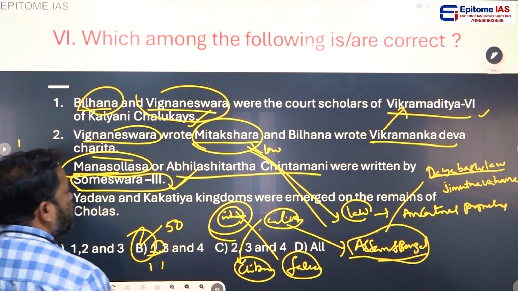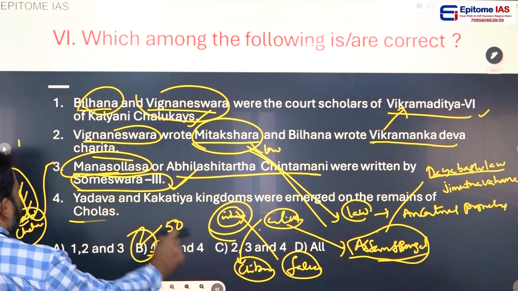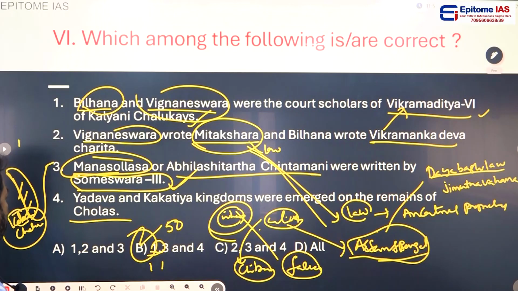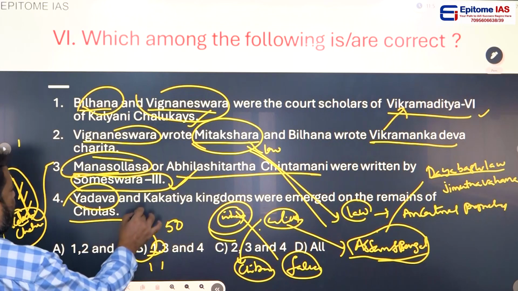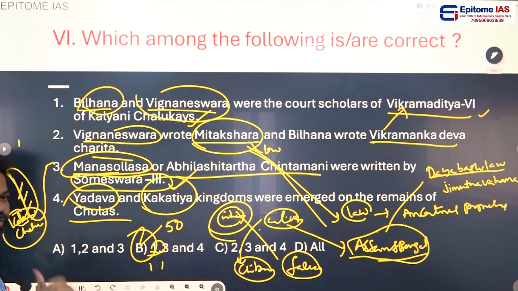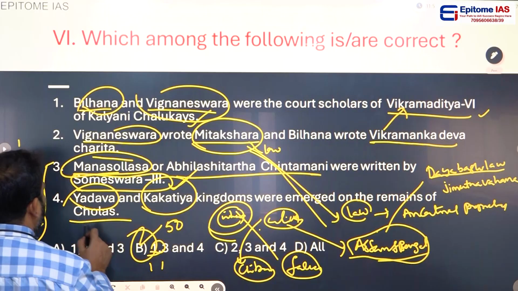Yadava and Kakatiya kingdoms were emerged on the remains of Cholas. Yadava kingdom and Kakatiya, you know very well, Kakatiyas of Warangal. These two kingdoms were emerged on the remains of Cholas.